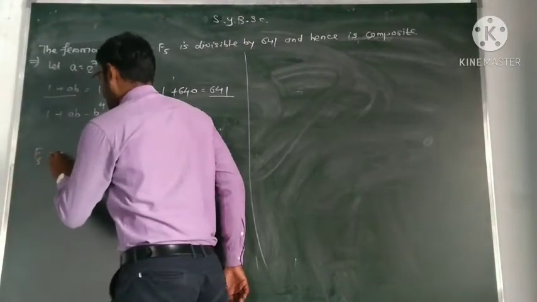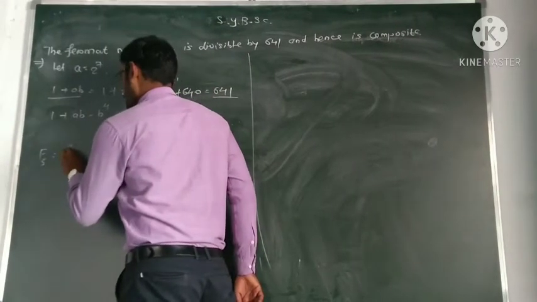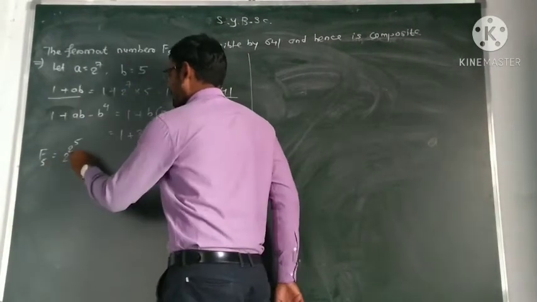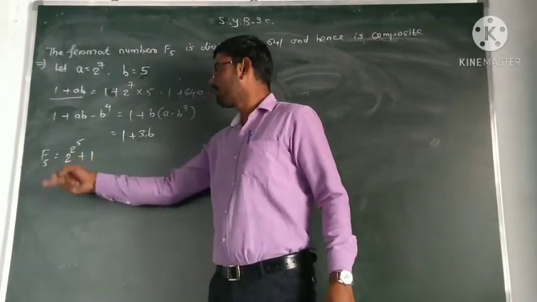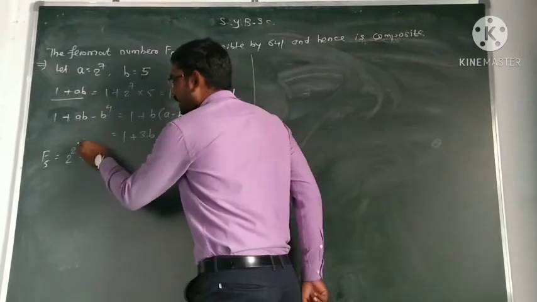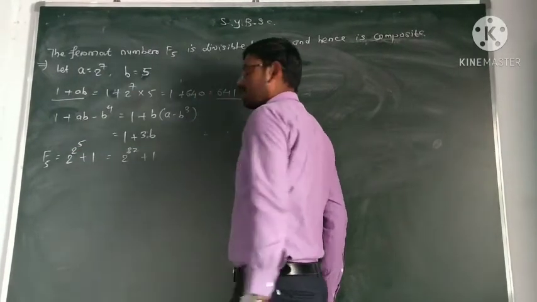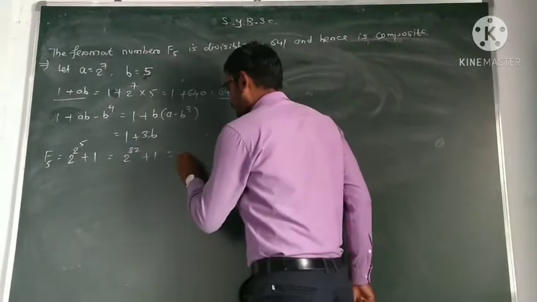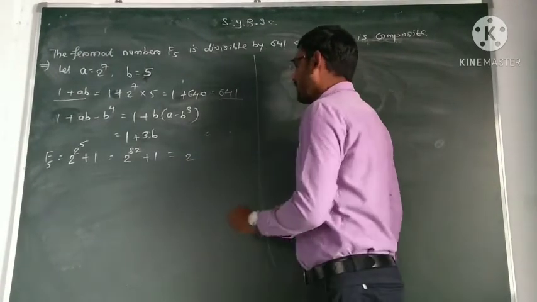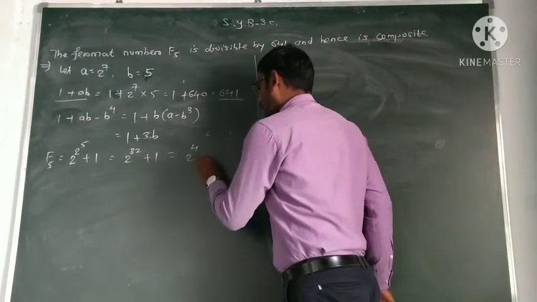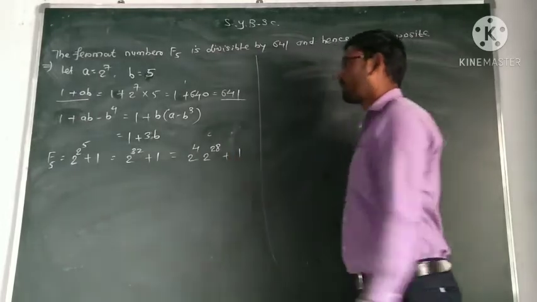F5 is equal to 2 raised to power 2 raised to power n plus 1. Here n is equal to 5. 2 raised to power 5 is 32. This is equal to 2 raised to power 32 plus 1. We can write 2 raised to power 32 as 2 raised to power 4 into 2 raised to power 28 plus 1.